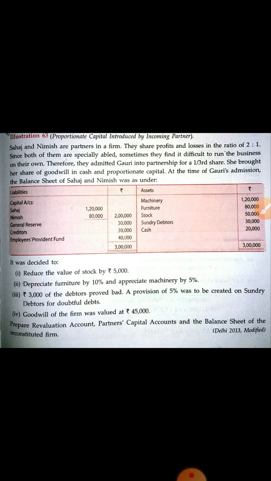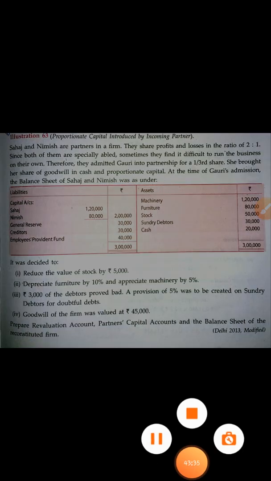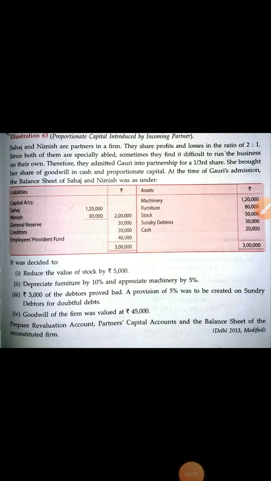Sahaj and Nimish are partners in a firm. They share profit and losses in the ratio of 2:1. Since both of them are specially abled, sometimes they find it difficult to run the business on their own. Therefore, they admitted Gauri into partnership for a 1/3 share.